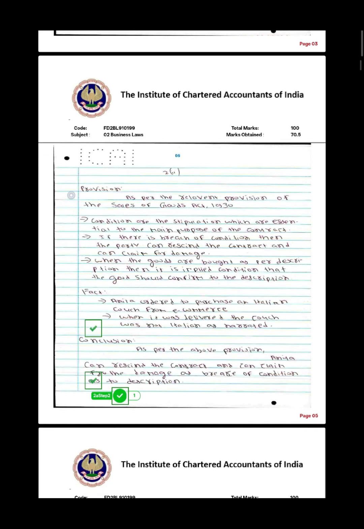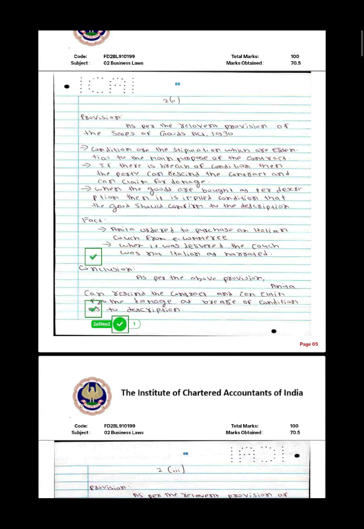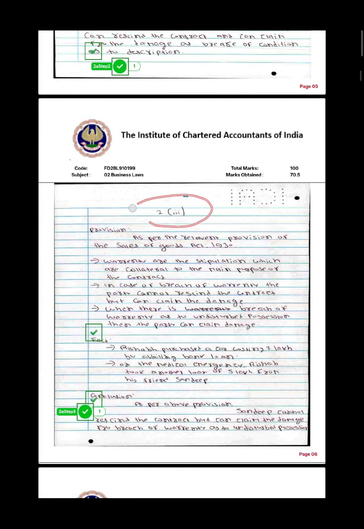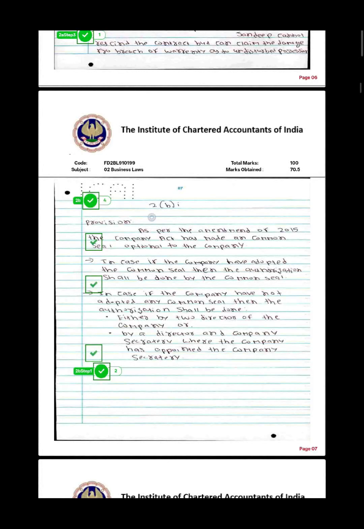In this attempt I followed the pattern of provision, fact, and then conclusion. As usual, the checker has allotted me 1 mark, and again I went to question number 2c. Again I followed the same pattern: provision, fact, and conclusion. Also you need to see that I haven't used a single paragraph anywhere. Instead I have used arrows like this, in order to make my answer attractive.